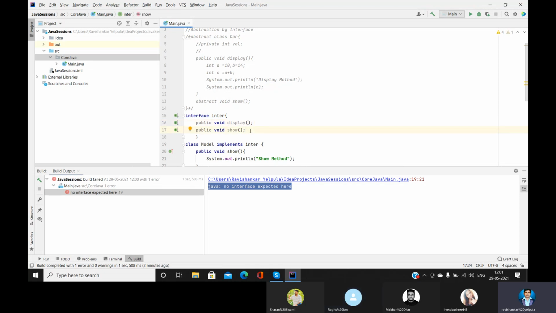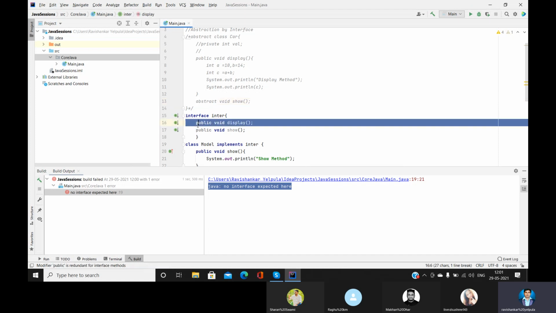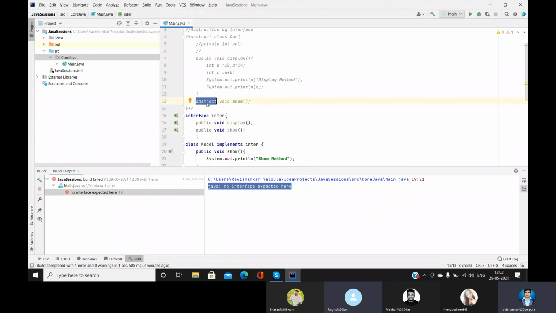And the second difference, guys, is that whenever we declare any abstract methods in abstract classes, we have to specifically use the abstract keyword. But in interfaces we have not used any abstract keyword. Have you observed that? Here we did not use abstract, but here we have used abstract, because here we are using an interface, right?